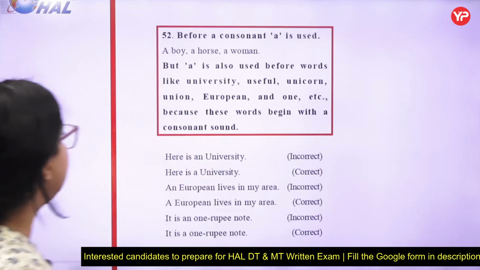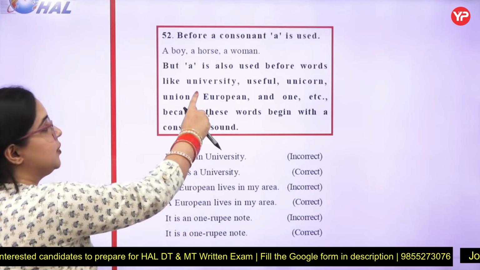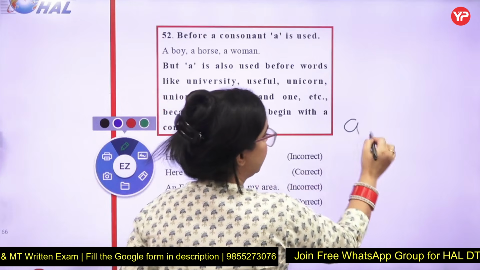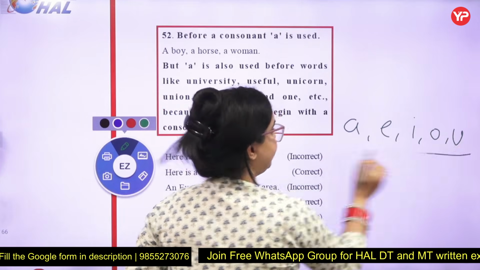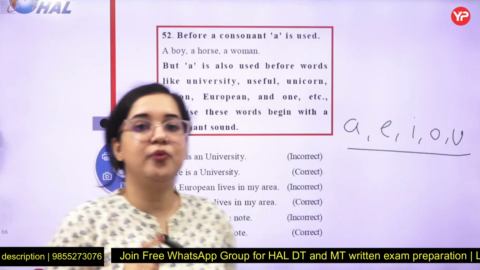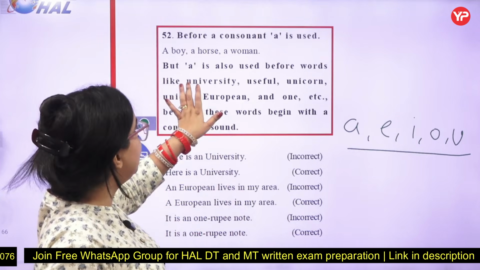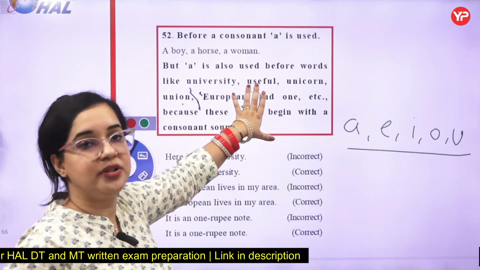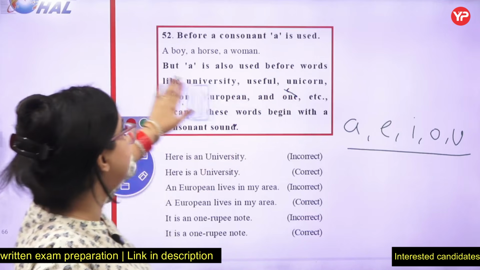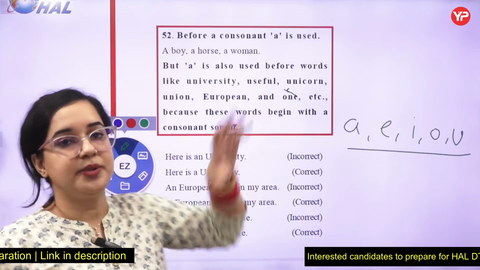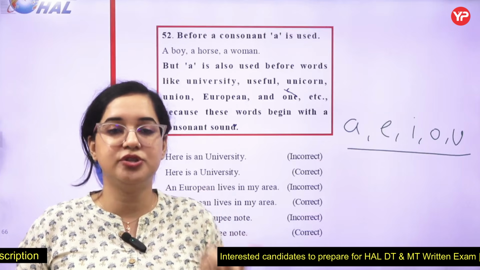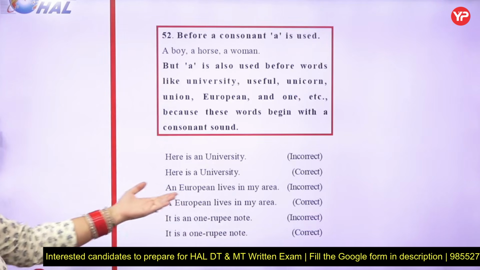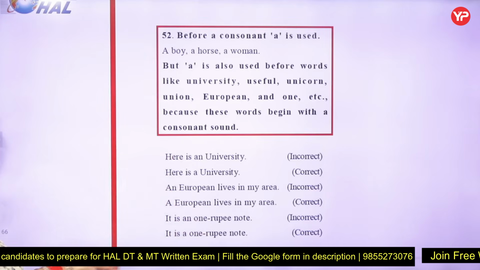Now here we are going to talk about how A is used with university. All these we know are vowels, right? We have read in our junior classes A, E, I, O, U. These are the vowels, but refer to the vowel sounds, not to the vowels. If I talk about university, it is yu at the start. It's not uni, it's yuniversity. Again, unicorn, yu, European, yu. So all these words will carry article A with them because the sound which they are making is not a vowel sound. It's a consonant sound. So article A is used with them. A European, a one-eyed man, a university.